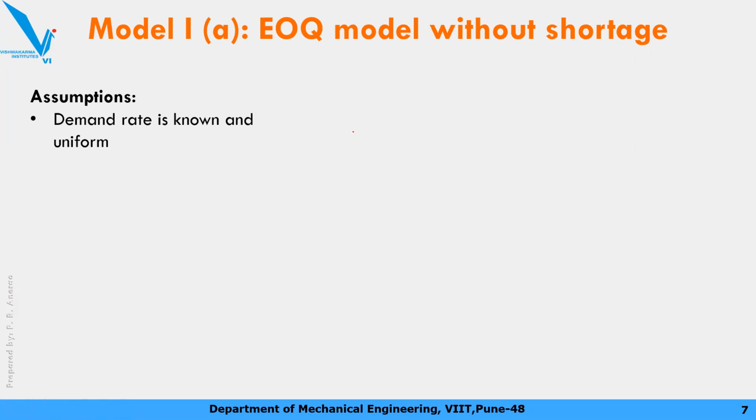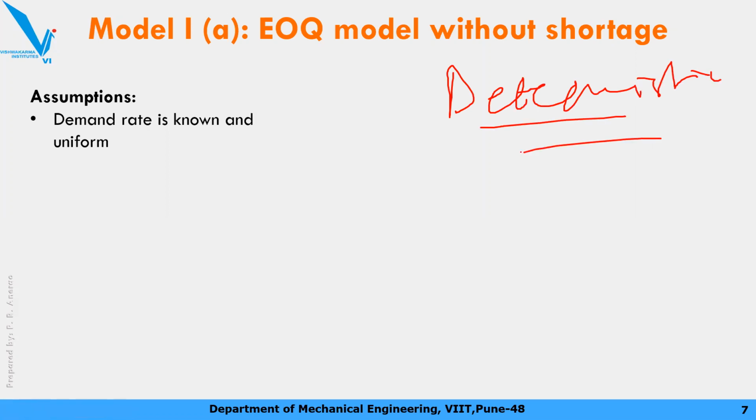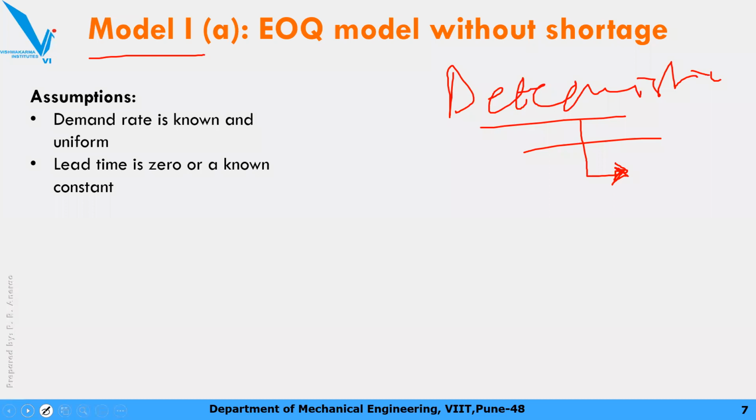अब हमने देखा था in a deterministic model, the demand is uniform and it is known. So that's why this model number 1 goes under deterministic models. This is the first model you learn in the deterministic models. So demand rate is known. Next is lead time is 0 or known. I'll tell you what is meant by lead time in the next slide. Right now just remember this. Assumption 1 is demand rate is known. That's why it is model number 1A. Second, lead time is 0 or at least it is known to us.